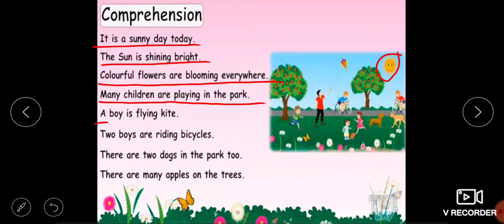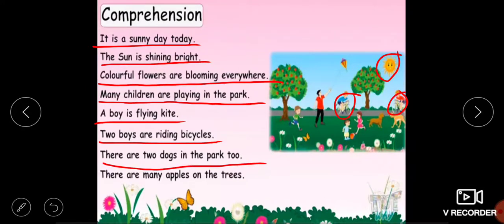Okay. A boy is flying a kite. You can see there's a boy who's flying a kite. Two boys are riding bicycles. And you can see there are two boys who are riding bicycles. There are two dogs in the park too. And you can also see there are two dogs facing each other.